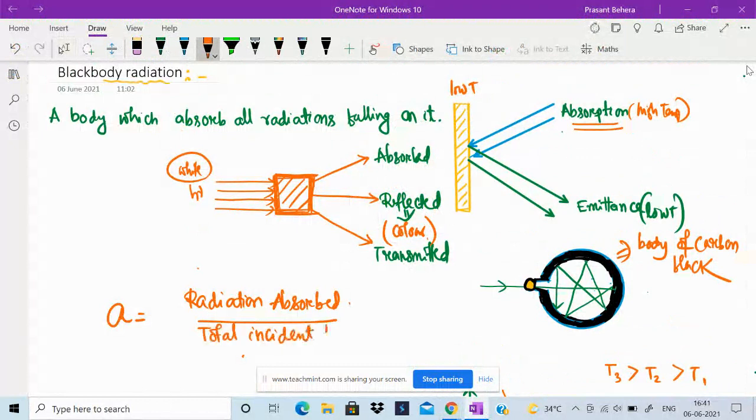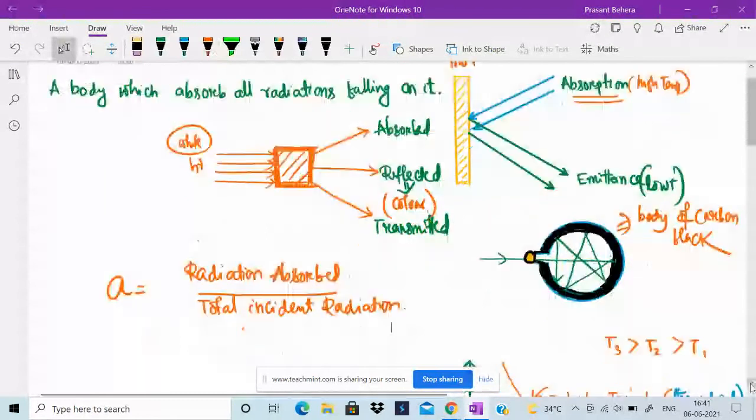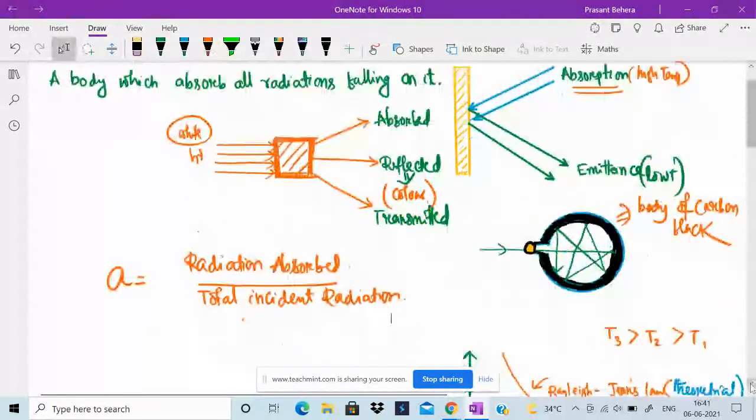The absorption may be 5%, 10%, 30%, 40%, 60%, 100%.